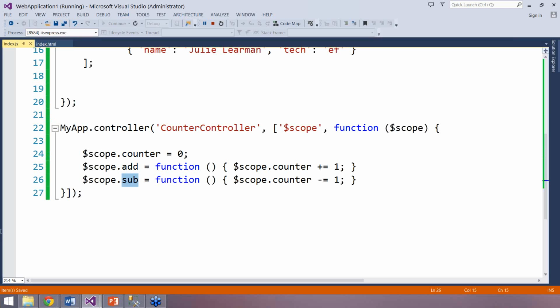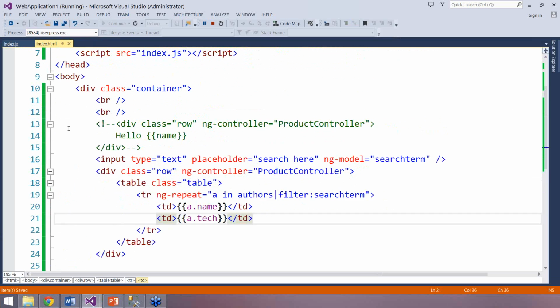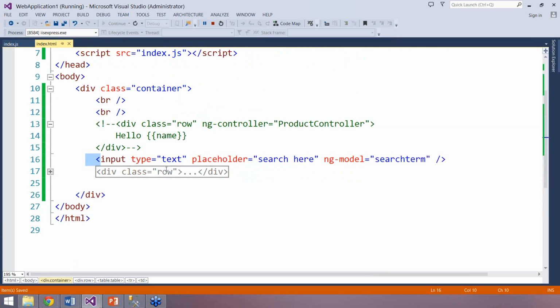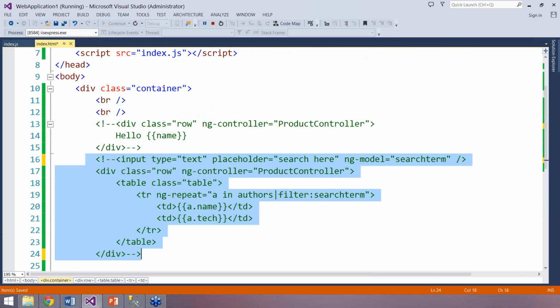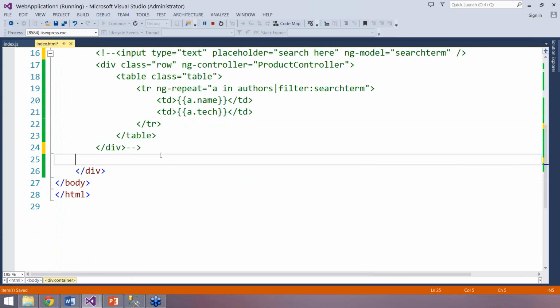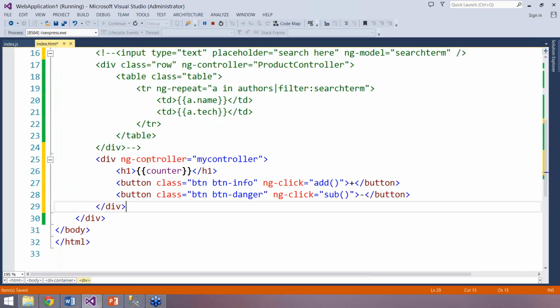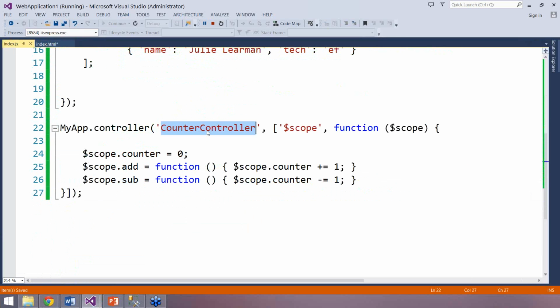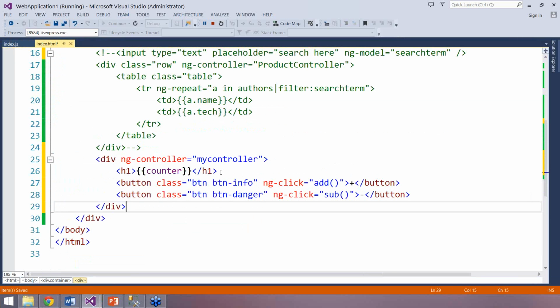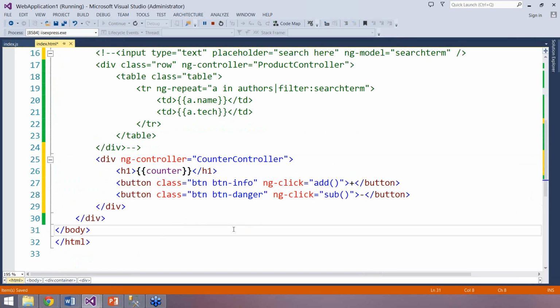Next, let us go ahead and create a div in index.html. Let me comment out these two. I've created a new div in HTML and set the controller value to CounterController, which you can see on your screen.